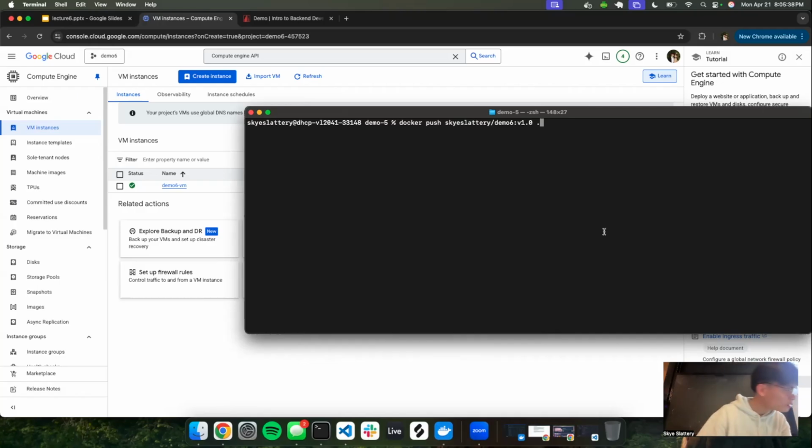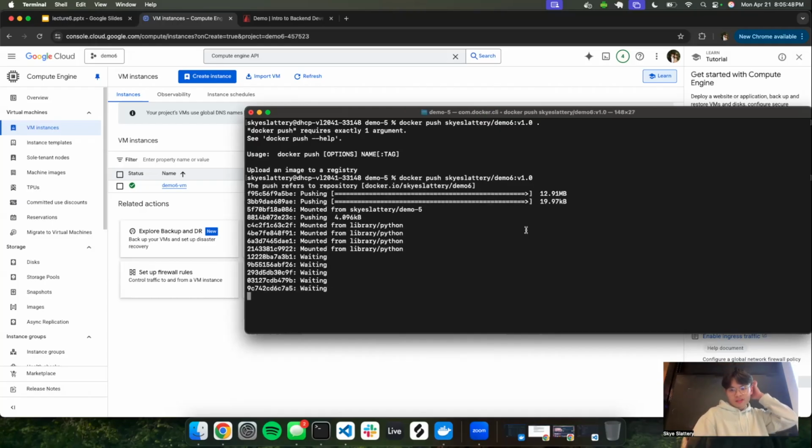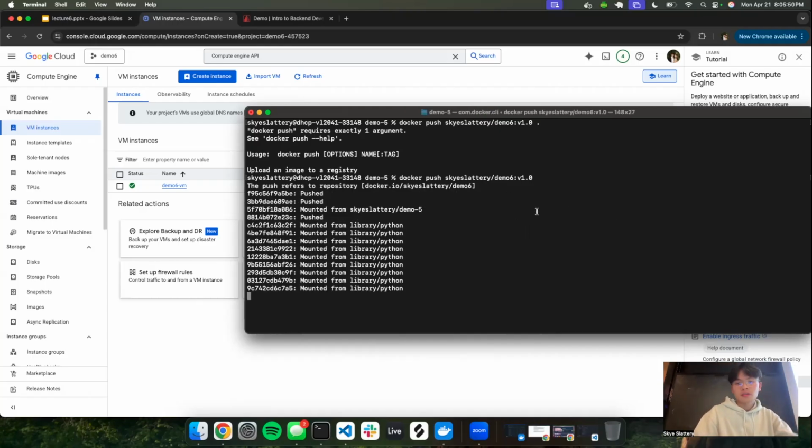Wait, do we need the dot? We do, right? I think so. That is what was true. Oh, wait, no, we don't need it. What am I doing? We don't need the dot, because the dot was just for building. Sorry. So yeah, we just push this one to Docker Hub.